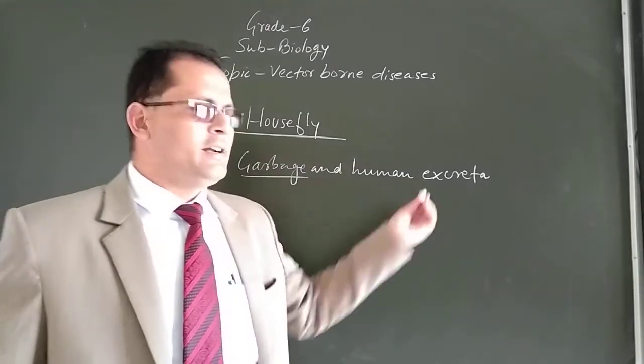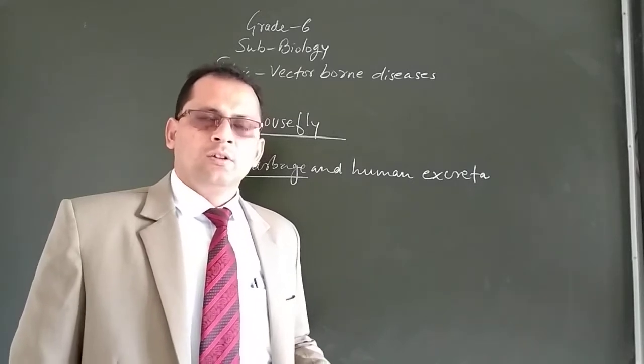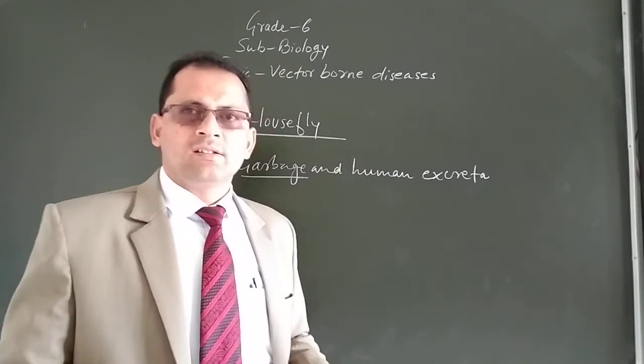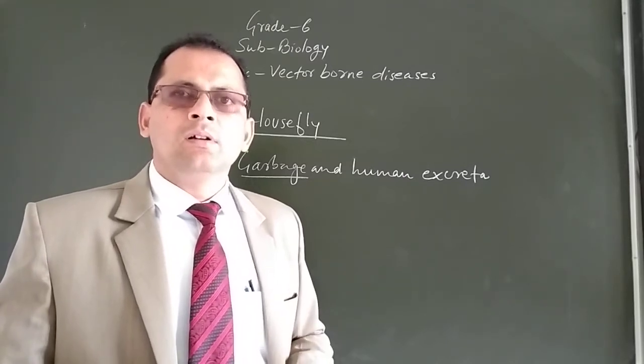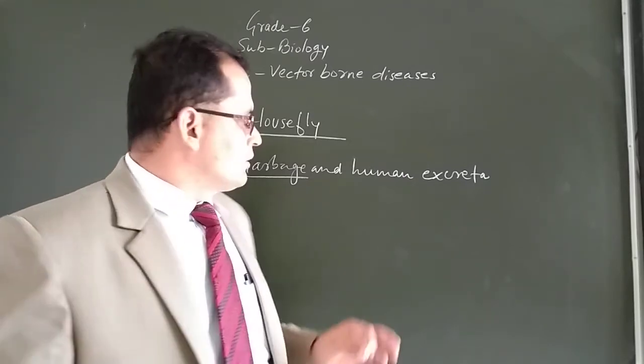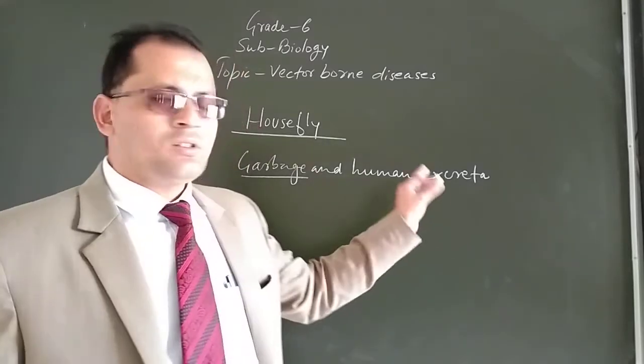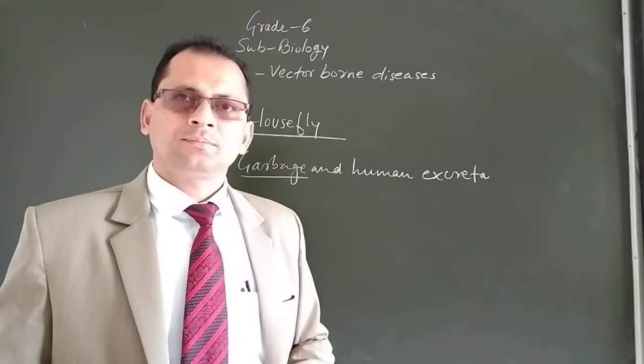Second, human excreta. Human excreta is the waste which is expelled out of the body of the human. So this is the favorite place of housefly.